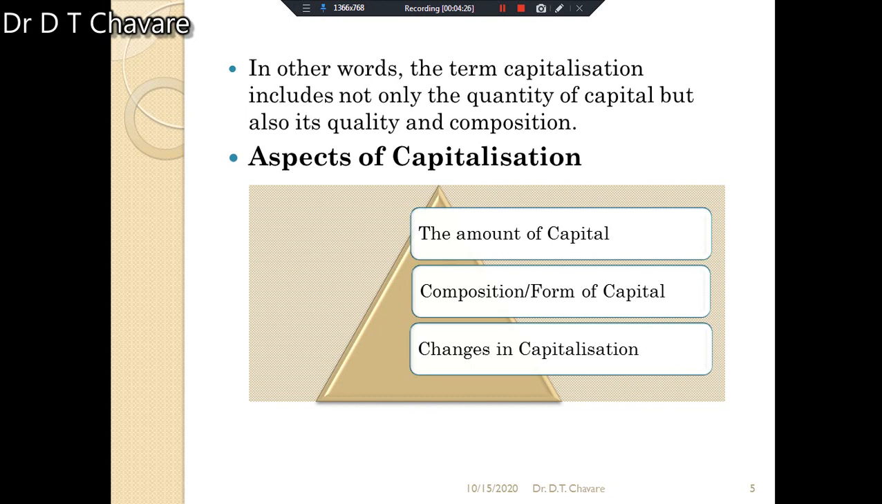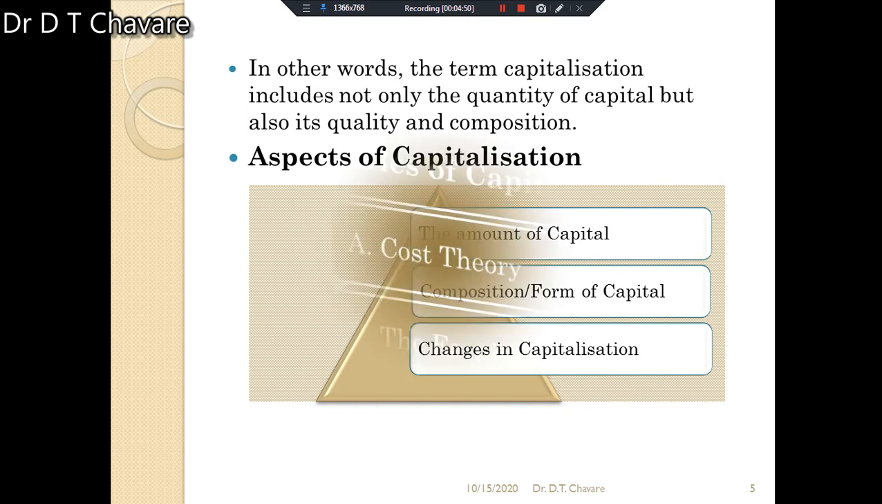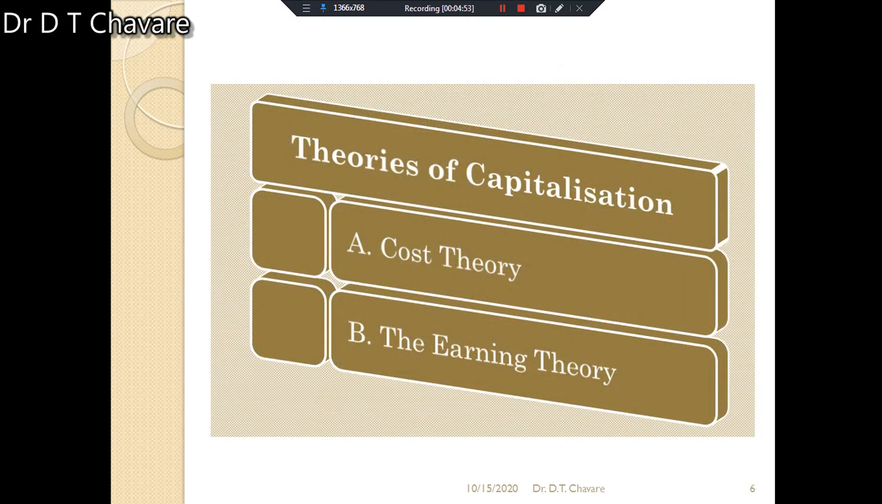One of the problems faced by the financial manager is the determination of the value at which a firm should be capitalized. Accordingly, the funds can be raised. There are two important theories or bases that contain guidelines with the help of which the amount of capitalization can be determined. What are the theories of capitalization? The first is the cost theory, and the second is the earning theory.